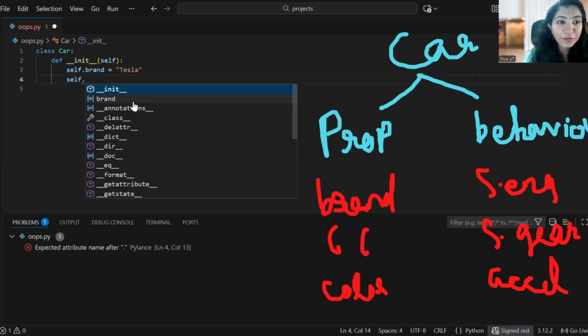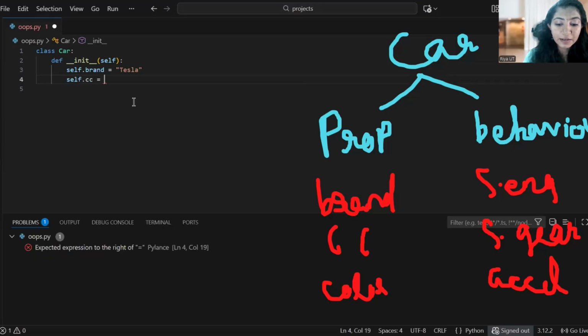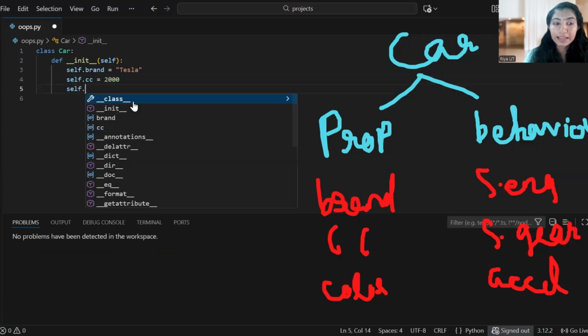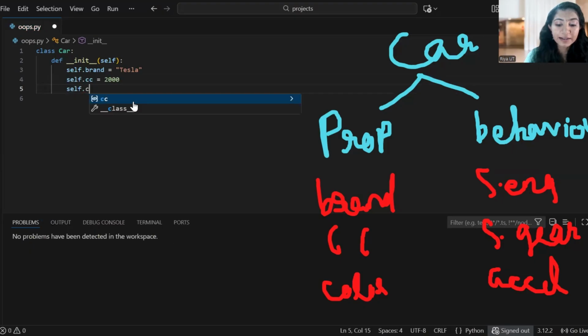You make use of self.cc equal to 2000, I'm assigning the value 2000. Next, again self.color equal to, I'm giving the color as red. All right, so we declared all the variables.